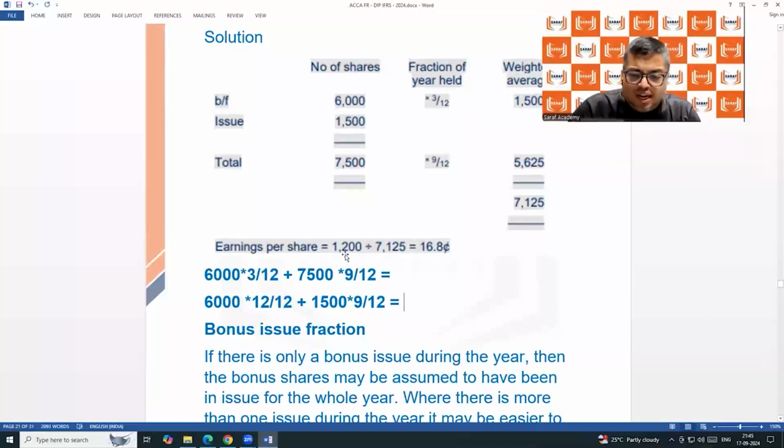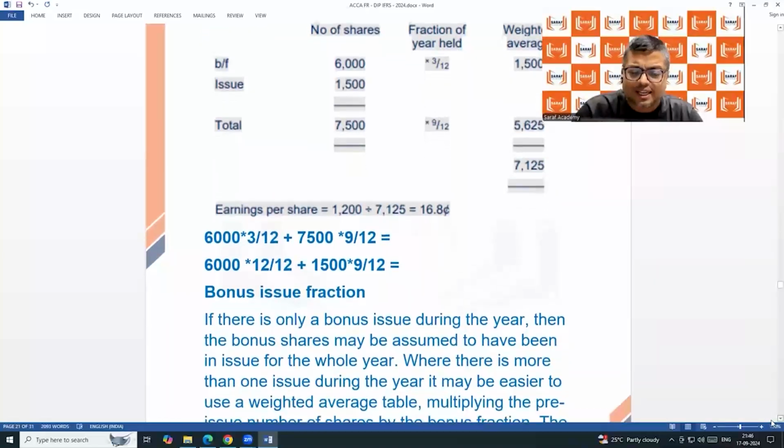The profit is 1,200. Divide karne se it is coming 0.168. Like in India, we say 1 rupee 100 paise. In global level, $1 is 100 cents. So 0.168 means 16.8 cents. 16.8 cents. So for that reason, it is written 16.8. You can write $0.168, वो भी चलेगा. But generally, it is written 0.168 means 16.8 cents. So this is a normal issue at a full price, and then we are getting the earnings per share.